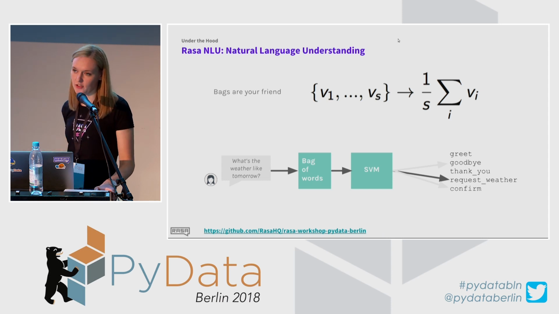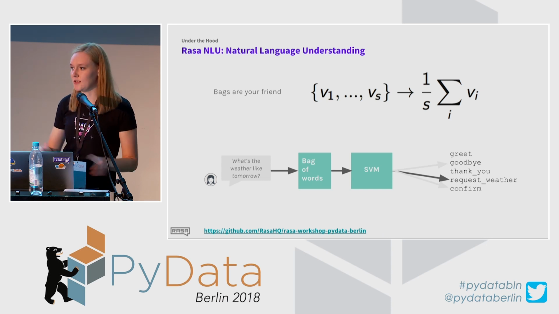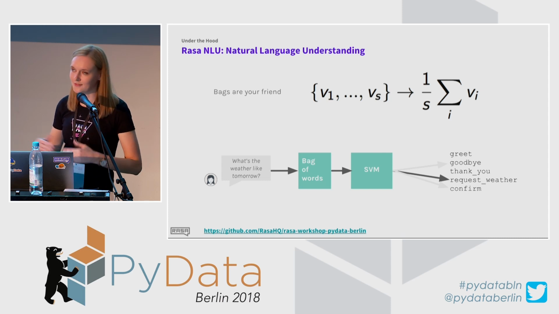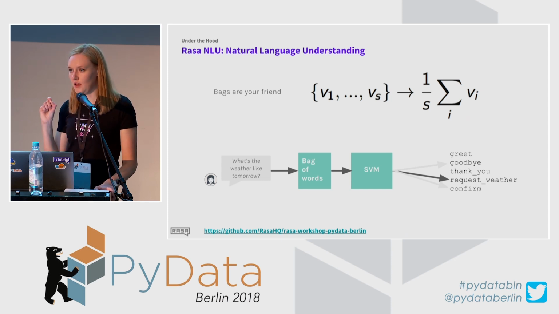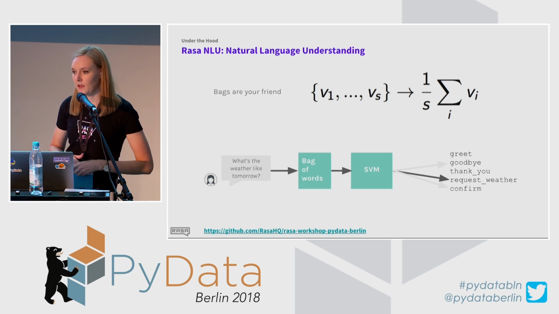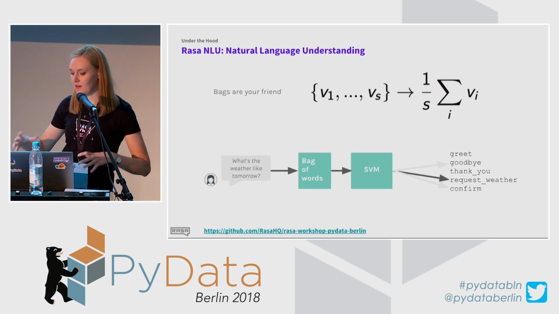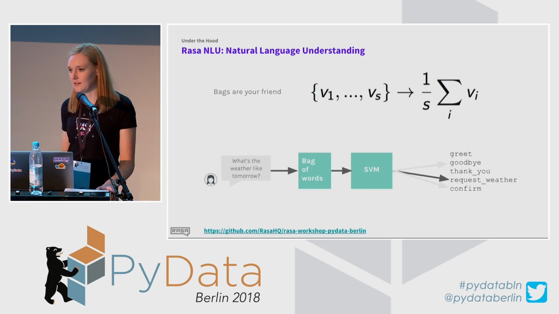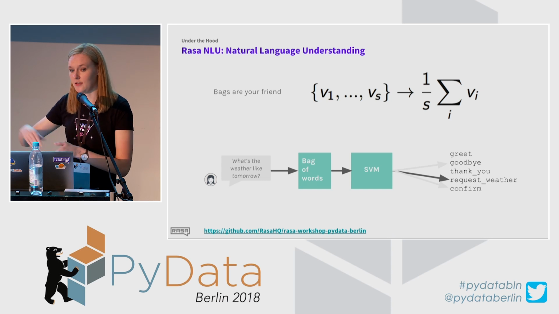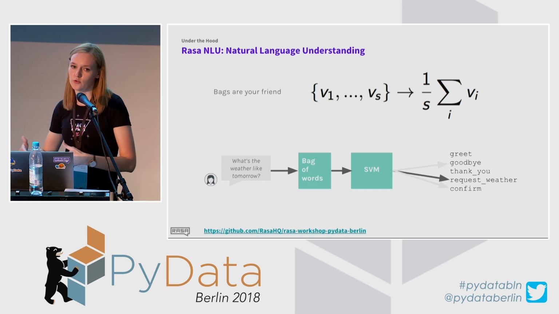When you have an input like what's the weather like tomorrow, as I said, you have to tokenize each, well, not like you have to, but Rasa NLU tokenizes each word into tokens, and then a word vector is looked up for each of the words. By taking an average of all those vectors for each word, we create a representation for the sentence, and that sentence representation alongside the label is used to train the model, which in this case is SVM.